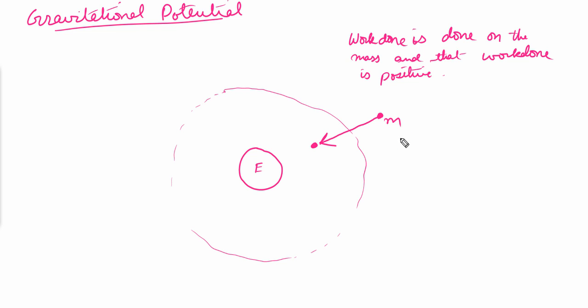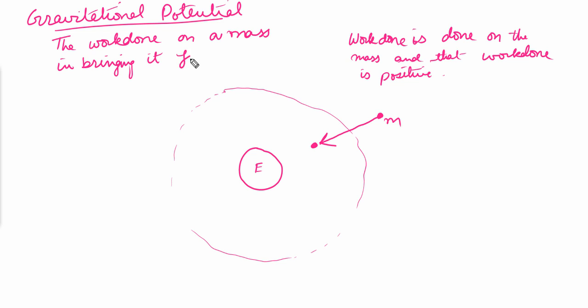So I'll write down the definition of the gravitational potential, that the work done on a mass in bringing it from infinity to a point in the gravitational field.